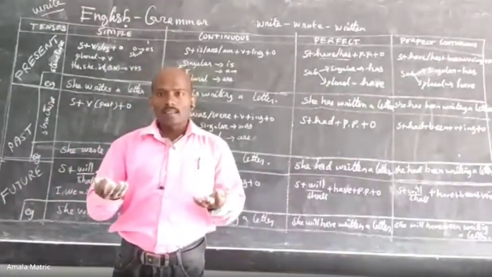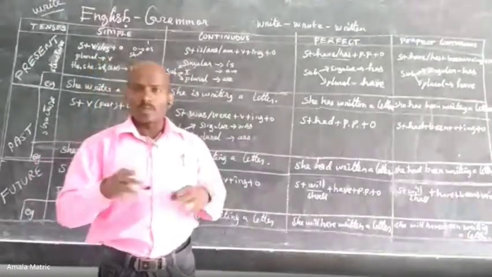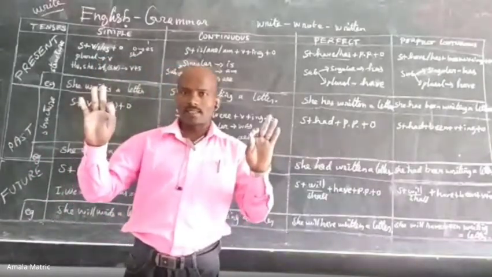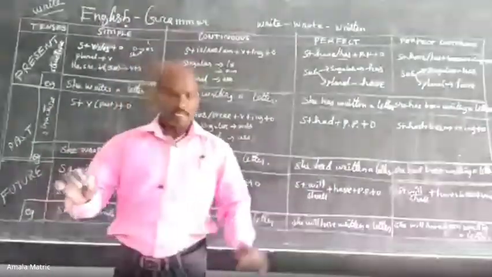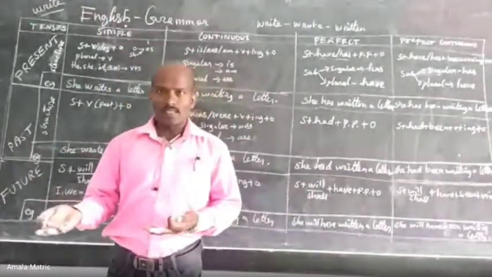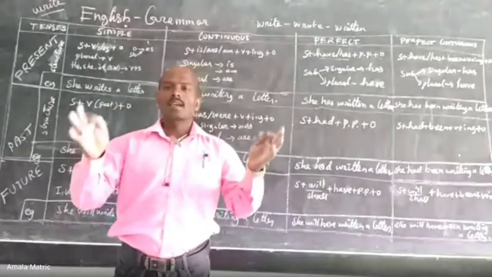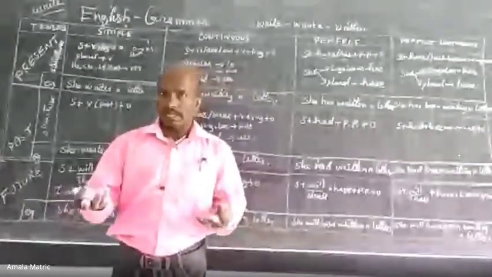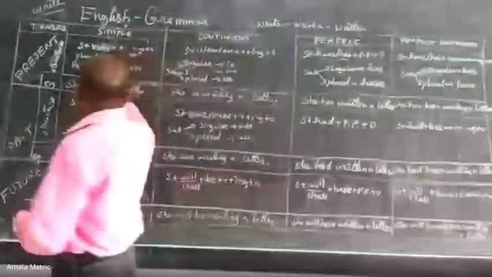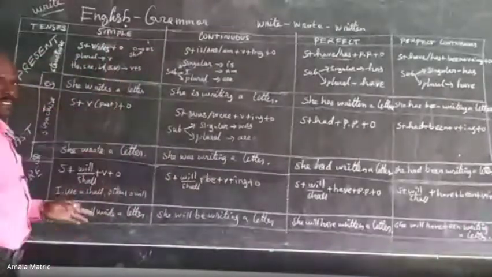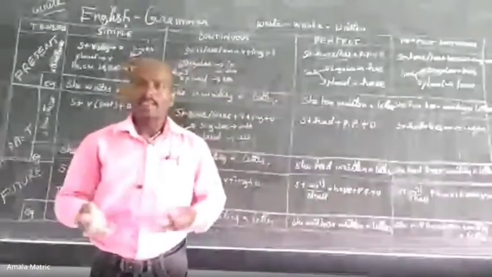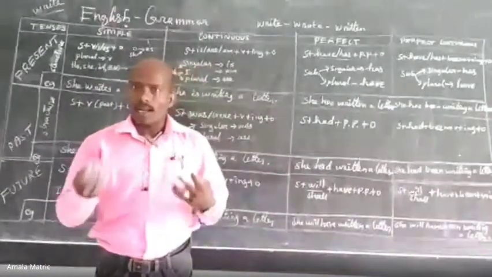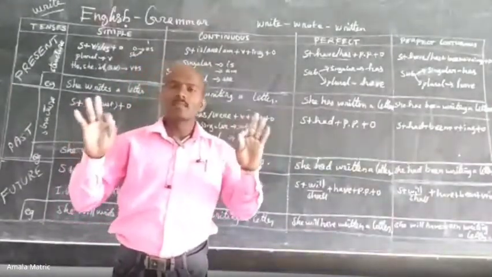It is not necessary that the action has started. But she writes, simply, simple actions. This is the situation: she writes, I am going to write. It is ready to write. In this situation, the action is at present. For example, I eat. Without starting the eating action, I can say I eat. This is a simple action.